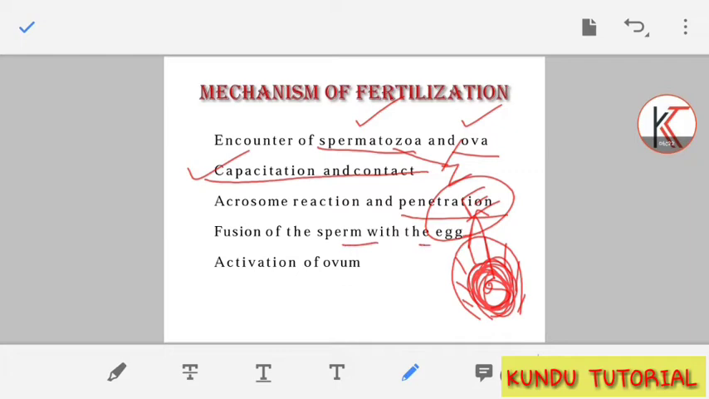Fusion of the sperm with the egg will happen, and activation of the ovum. Activation of the ovum means it will give the zygote development, and after successful fertilization this zygote will develop into the embryo, and this embryo will develop into the fetus, and the fetus will develop into a successful, fully developed baby, right?